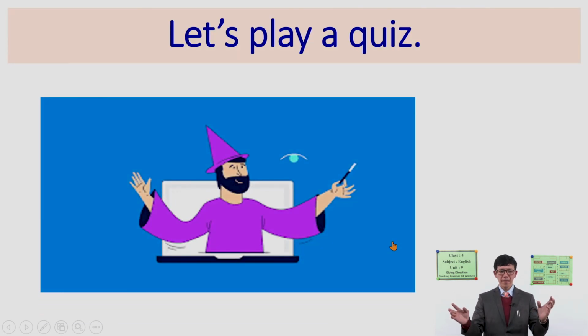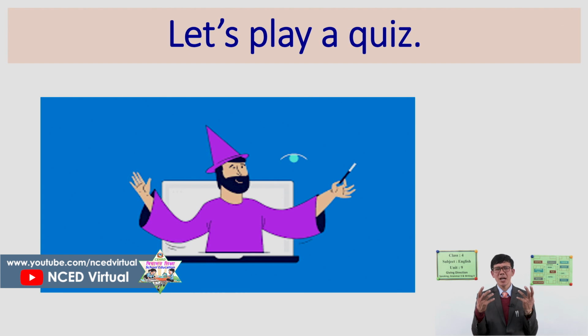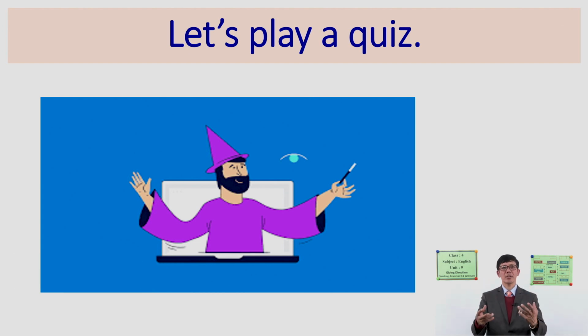If so, if you have got enough idea about using this preposition, let's play a quiz. Aren't you interested to play a game, quiz, okay? Of course, you are really interested to play this quiz, okay? So let's actively participate to decide the best answer, what we have learned throughout this unit and even this lesson.